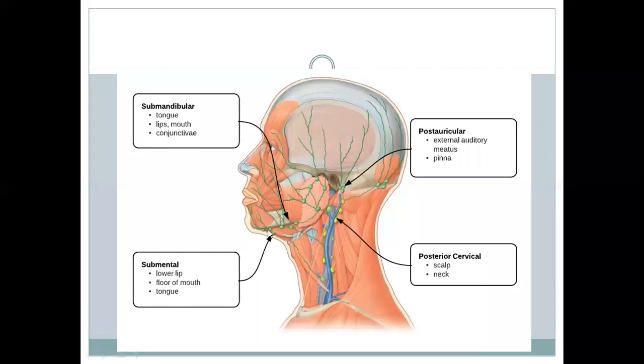The center of the lip goes to submental, and the tip of the tongue goes to submental. The anterior part of the floor of the mouth goes to submental.